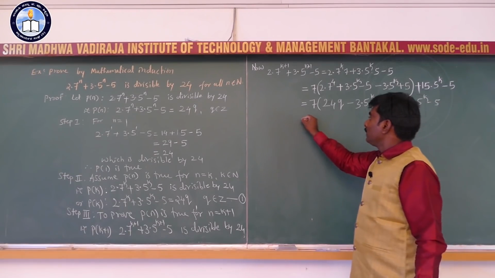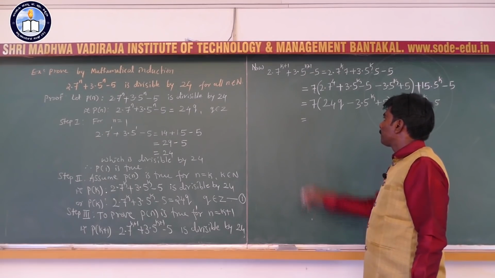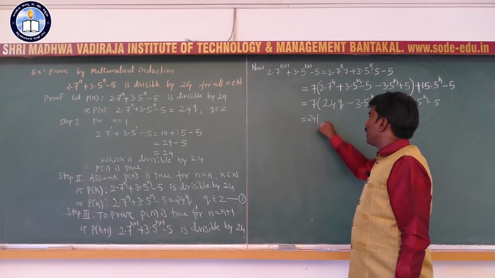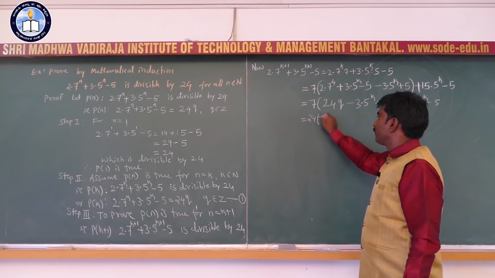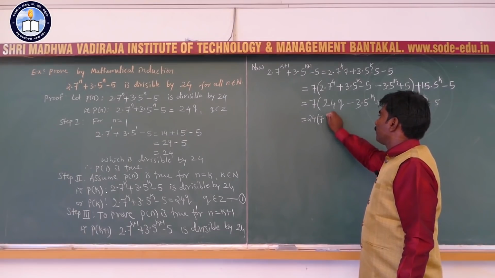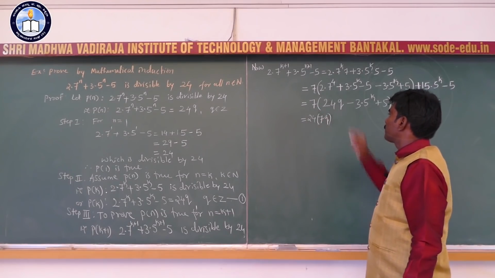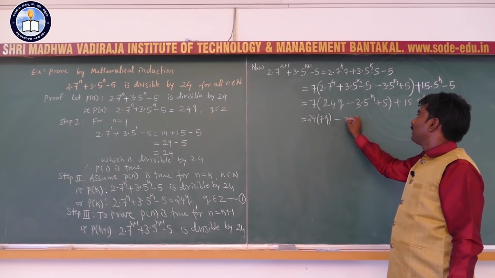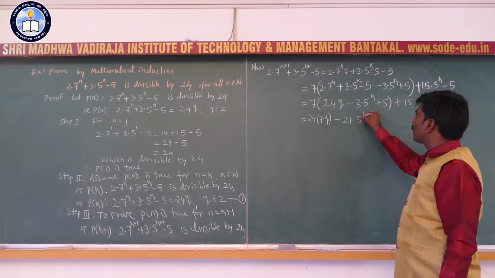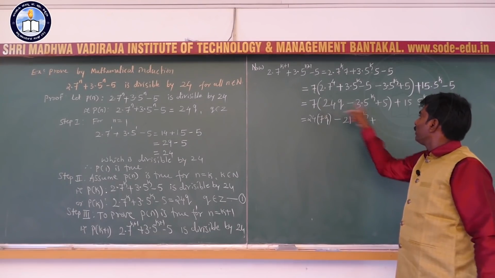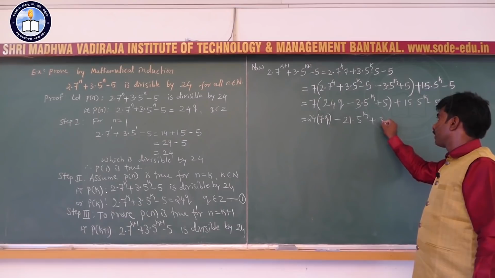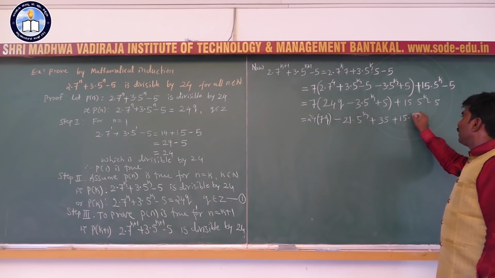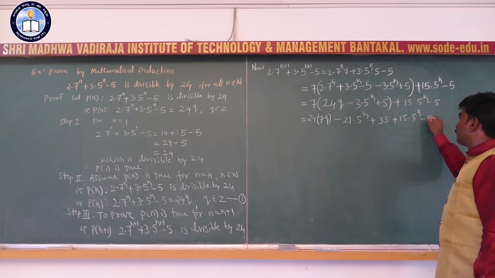Multiply 7 inside the bracket. What happened? 7 into 24, so 24 into 7q, minus 7 into 3 is 21 into 5 raised to k, plus 7 into 5 is 35, plus 15 into 5 raised to k minus 5.